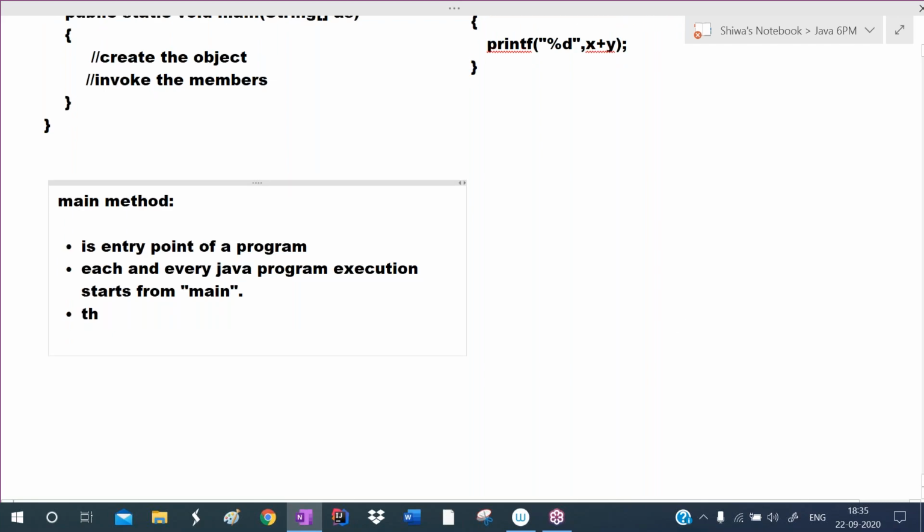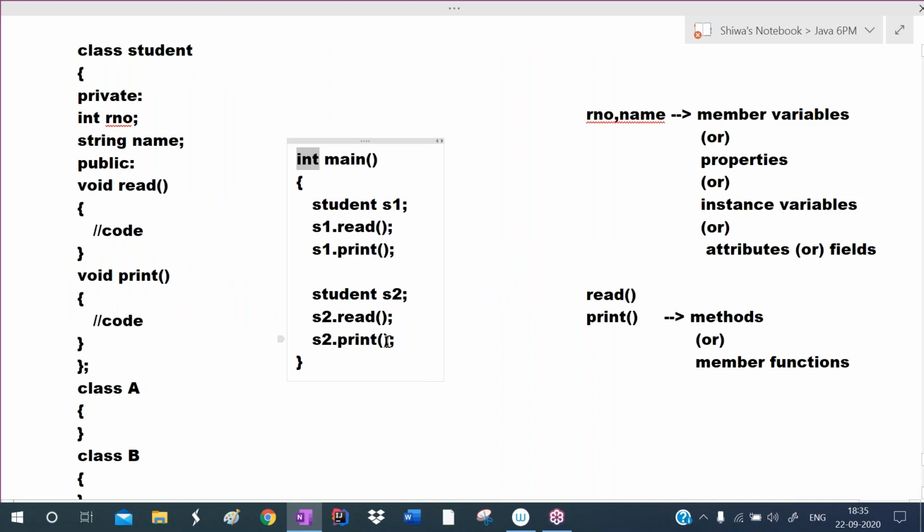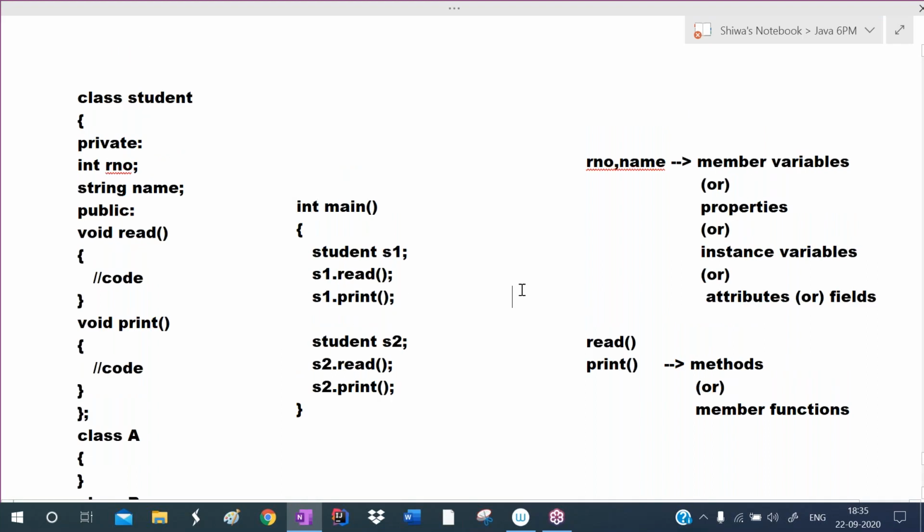This main method cannot return any value. In C or C++, we write int main, so the main method can return an integer value there. In C or C++, the main method return type is int.